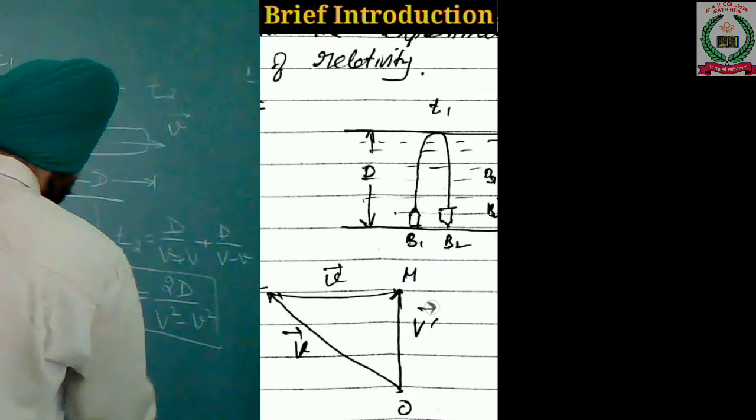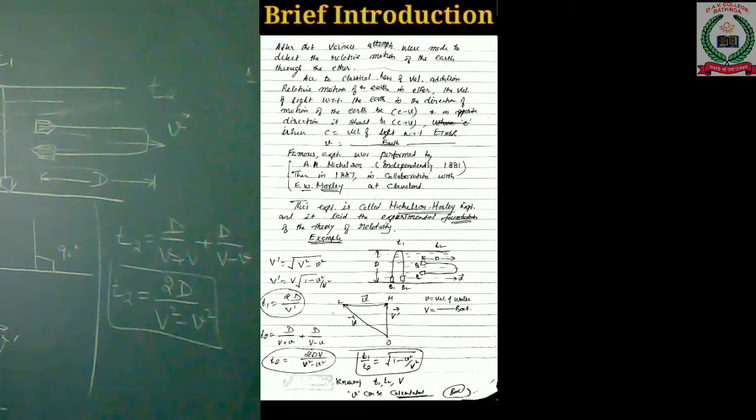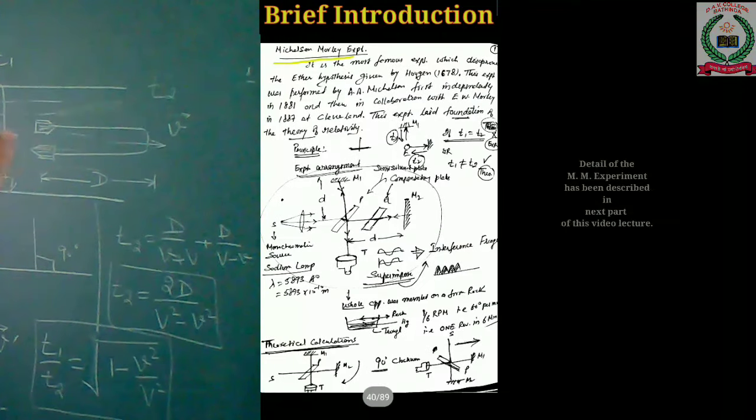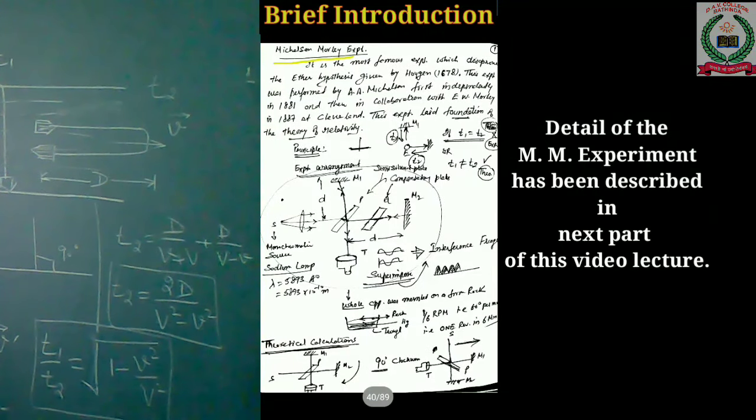So now Michelson and Morley had to devise some experiment which can prove whether t1 by t2 is equal to 1 or not equal to 1. That is the Michelson-Morley experiment. That is all for the story before the start of the Michelson-Morley experiment.